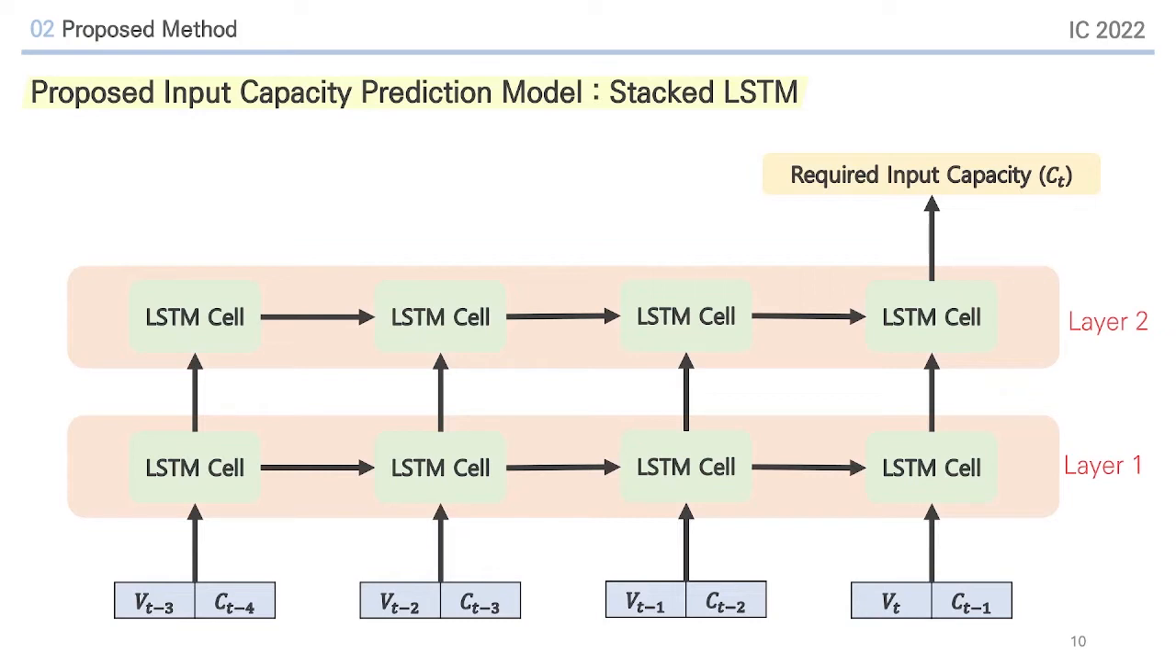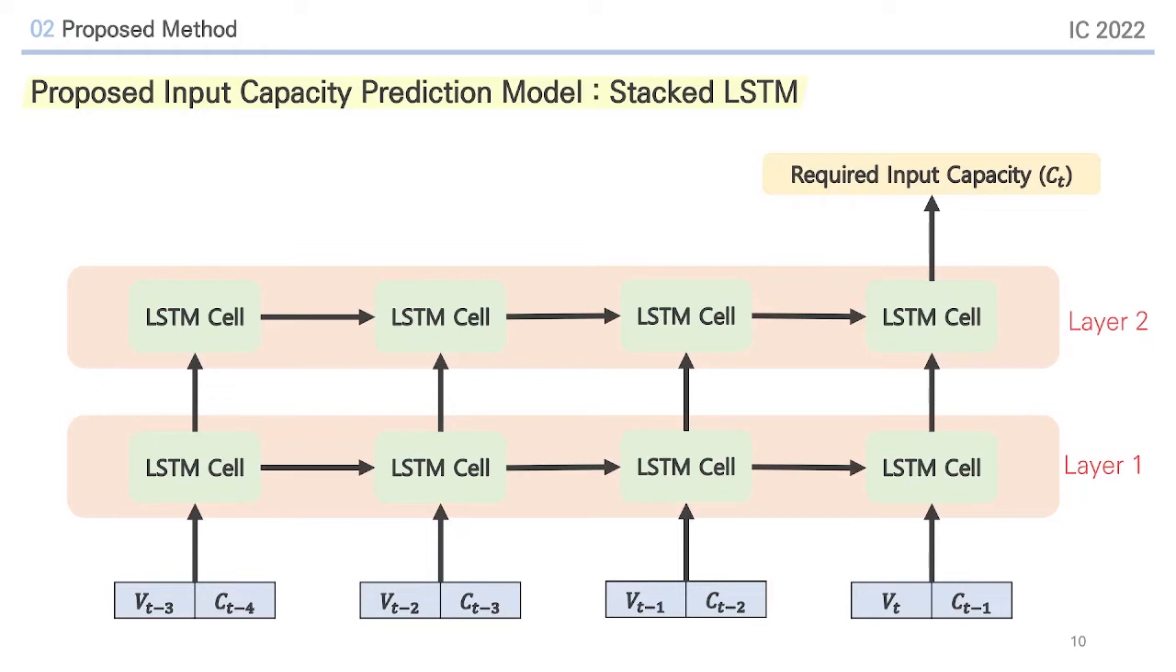The proposed input capacity prediction model is presented here. The model has an LSTM architecture. In addition, by stacking two hidden layers composed of LSTM cells, more nonlinearities can be modeled.